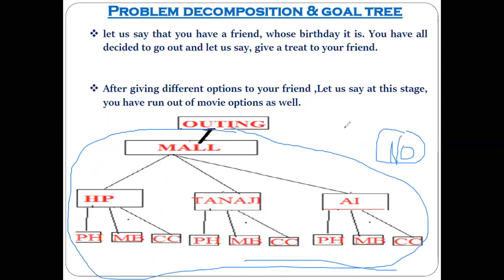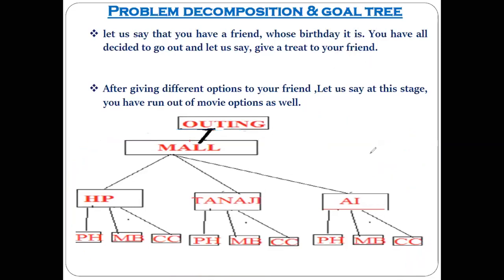Another one is a better representation of the problem decomposition. First approach is dependency directed backtracking, and the second approach is problem decomposition. And today we are going to discuss the problem decomposition.